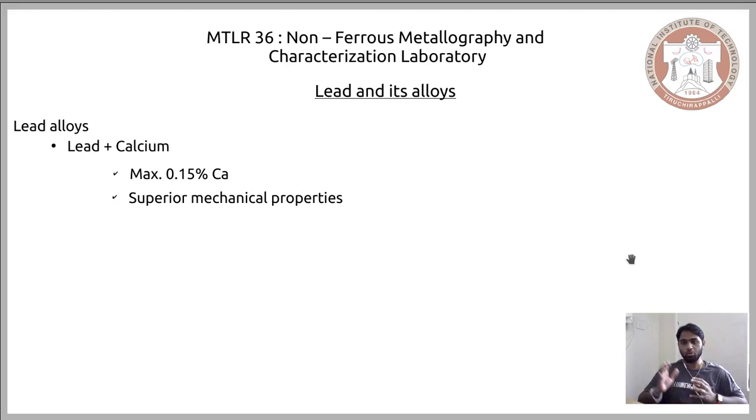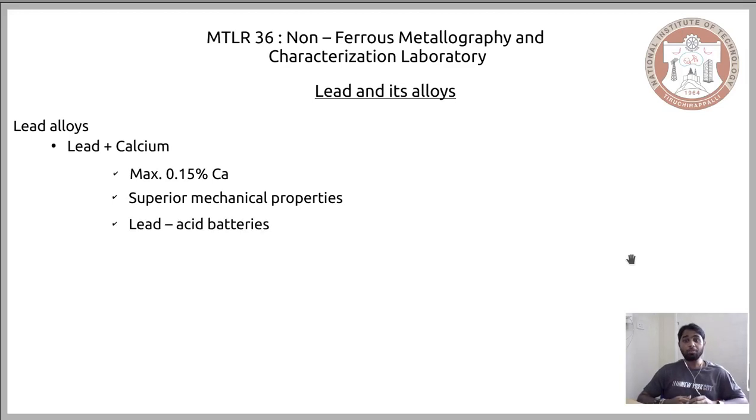It is not superior to all the other non-ferrous materials, but it is relatively superior to all the other lead alloys. So by adding a very small amount of calcium, we are essentially increasing the mechanical property of lead. This is one of the alloys that are predominantly used in lead applications.